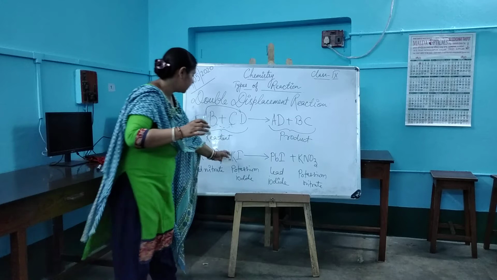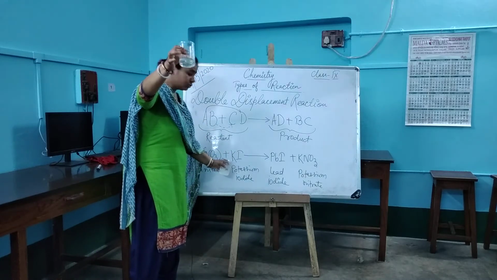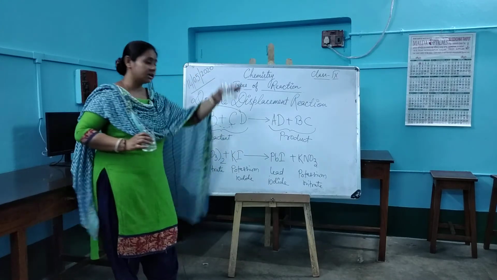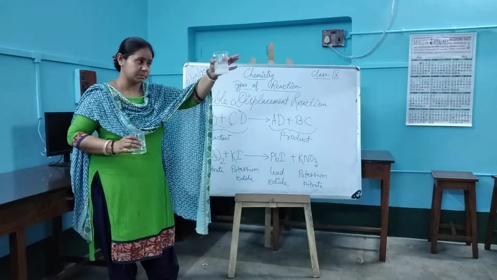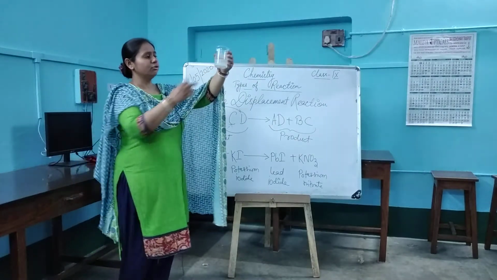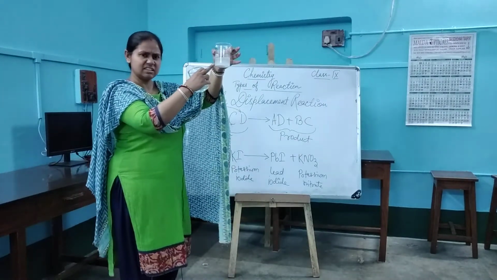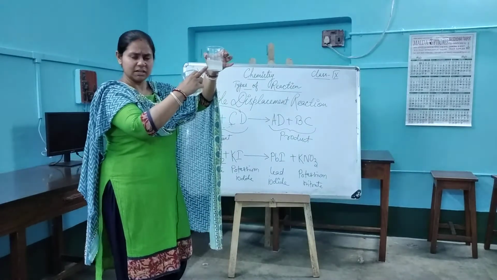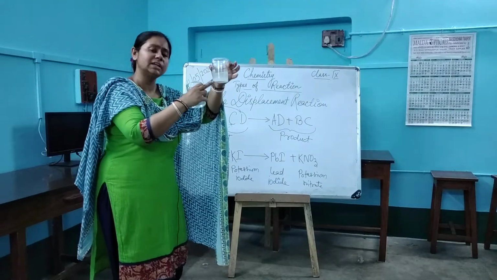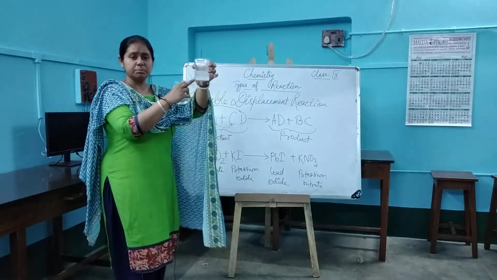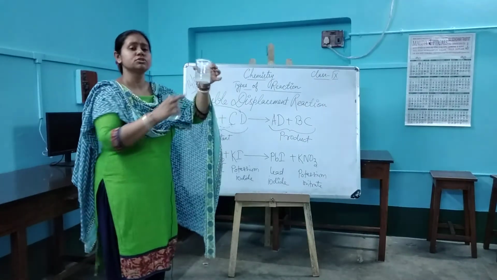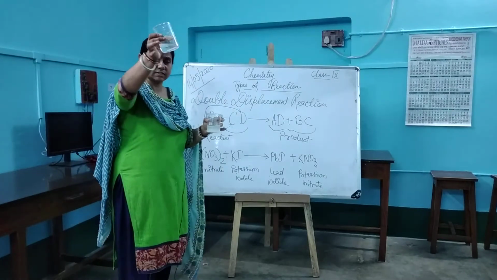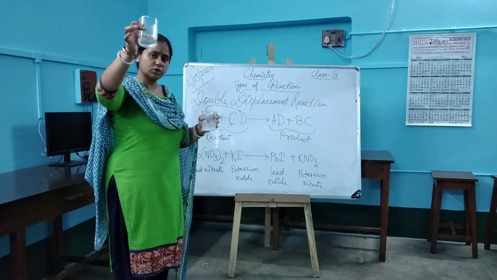This KI, I have taken into this particular container. Look very carefully. It's a bit hazy type of solution. The reason is we have made the solution in normal tap water. If we had prepared it in distilled water, it would have been a clear solution like this one, which is a distilled water solution.